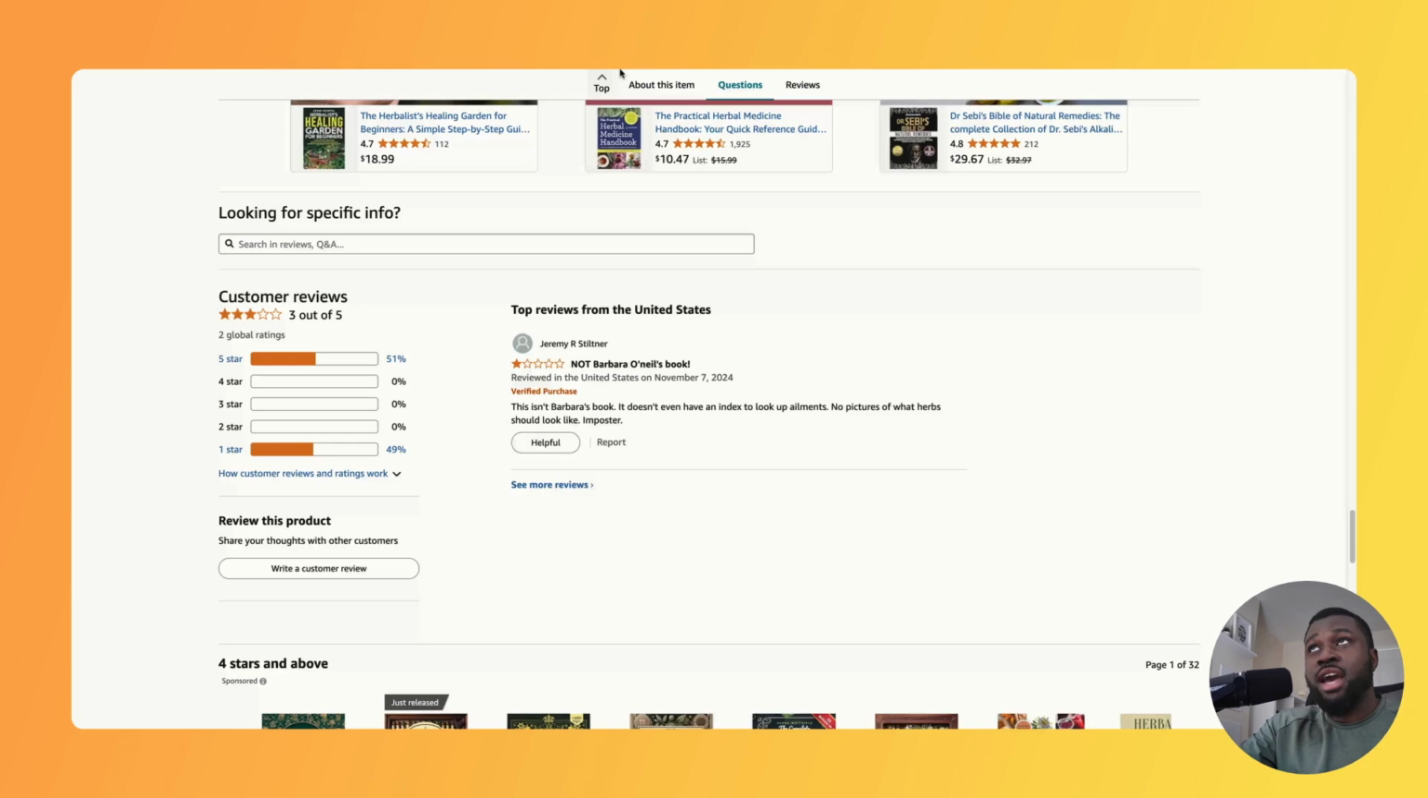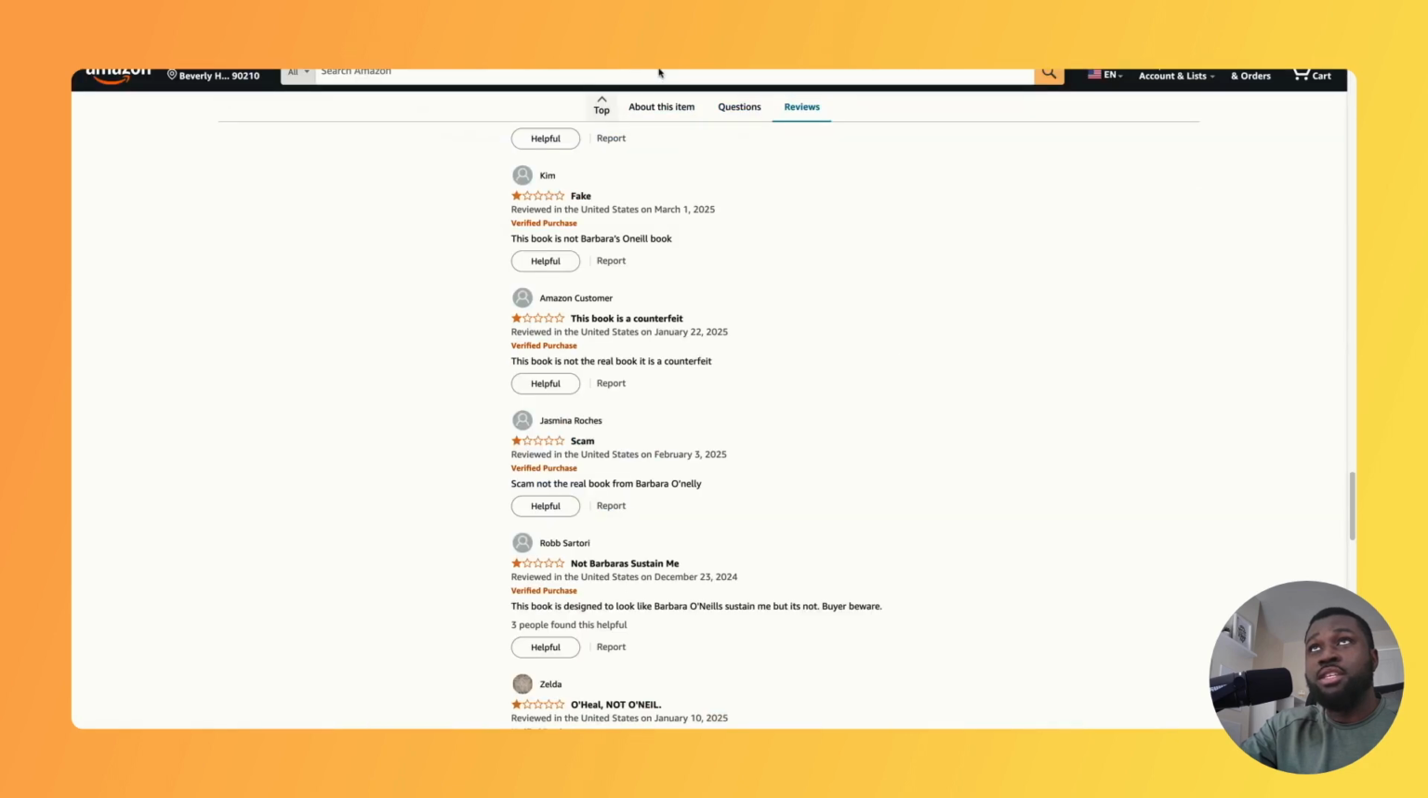And just taking a look at another book as well, we can see all the negative reviews that this particular book has got. We can see 1 star fake, 1 star this book is counterfeit, 1 star scam, another 1 star here, another 1 star here. So this is a book that's actually been banned off Amazon as well. So if you are trying to do this, you're just eventually going to get banned.